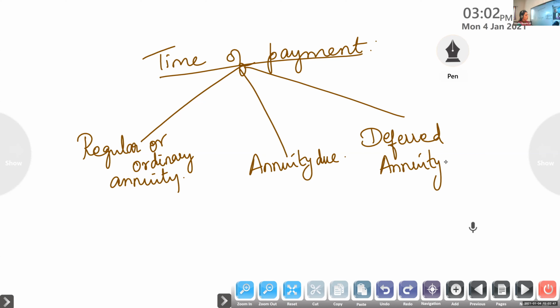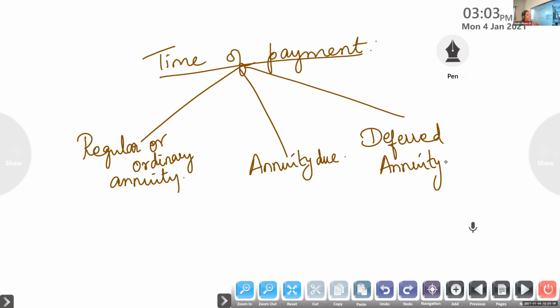Example is home loan. Suppose we pay the amount at the end of the month, at the end of the period, then we call it regular annuity or ordinary annuity. If it is simply given as annuity, keep in mind we will be paying the amount at the end. Now, annuity due.